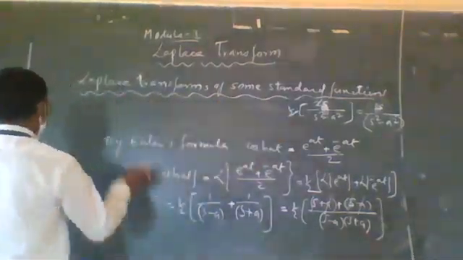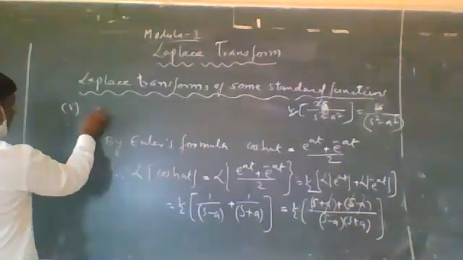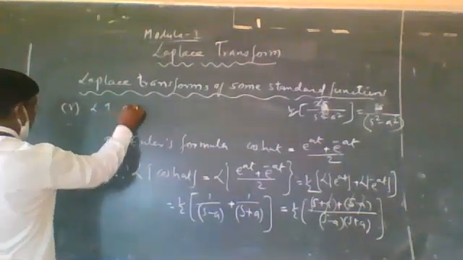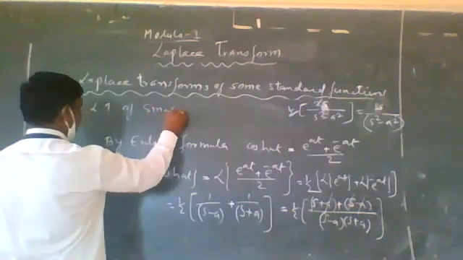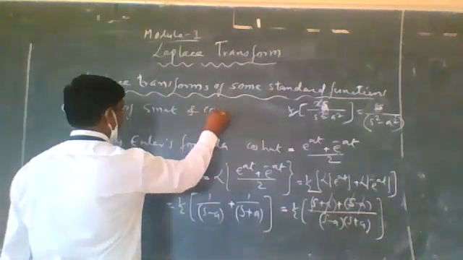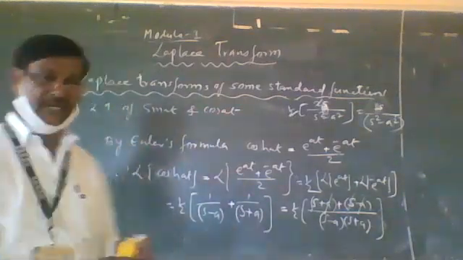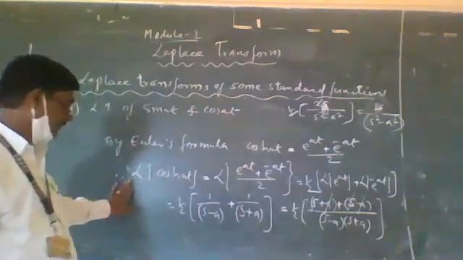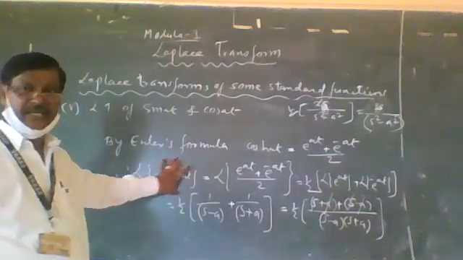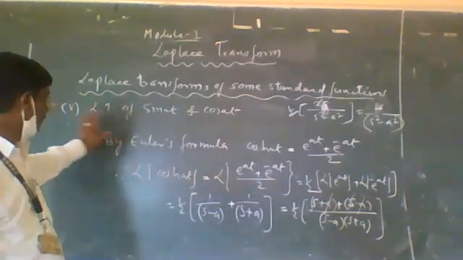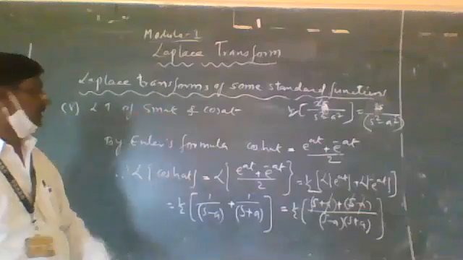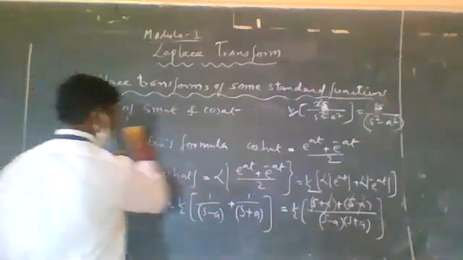Next, the fifth one is the Laplace transform of sin of at and cos of at. These are the two trigonometric functions. Now earlier we got the LT of the hyperbolic functions sin and cos at values. Now next is the LT of sin at and cos at.